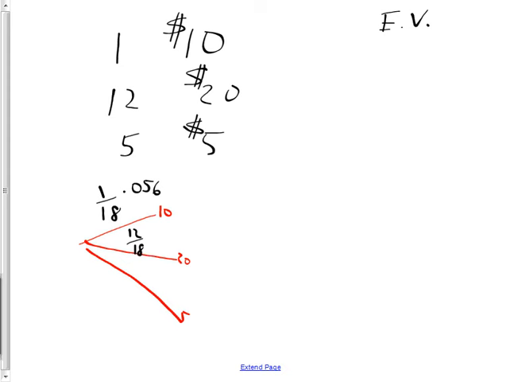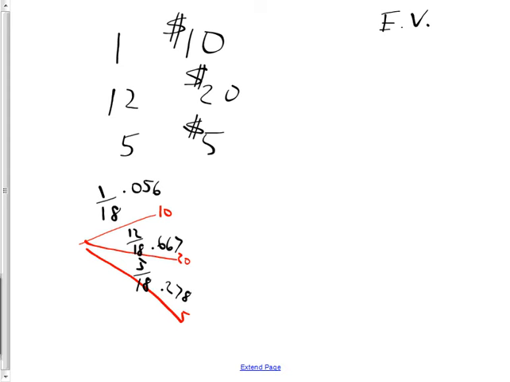So 12/18, what decimal is that? Thank you. And last but not least, the 5s. 5 out of 18 of the bills were 5s. What was 5/18? Thank you, 0.278 then. All right.